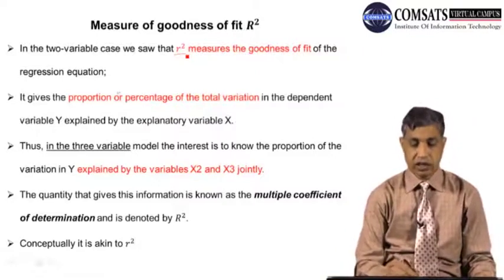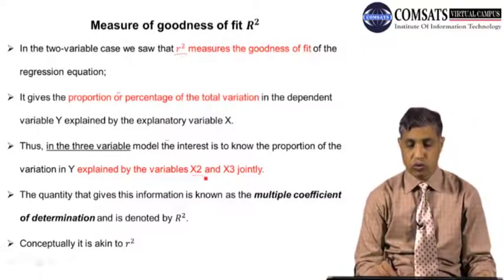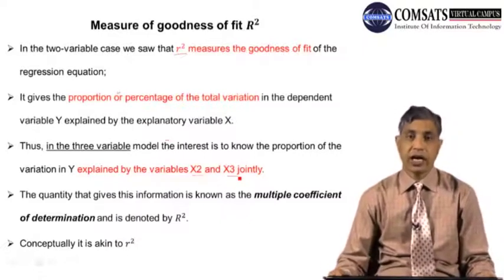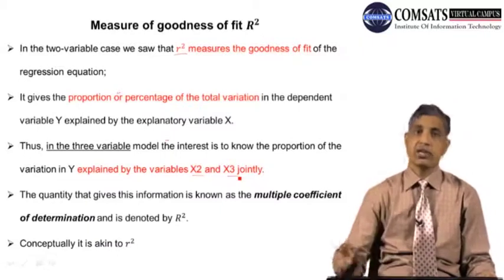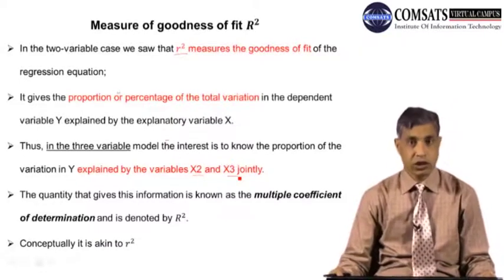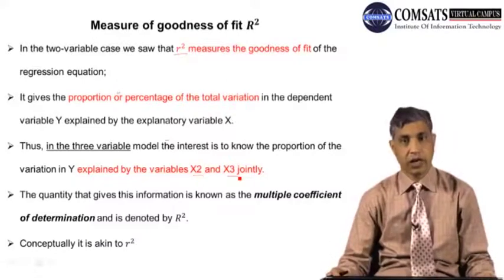So here we have only two variables, and I am supposing that we are talking about an extension of the two variable regression model, which we call the three variable regression model.